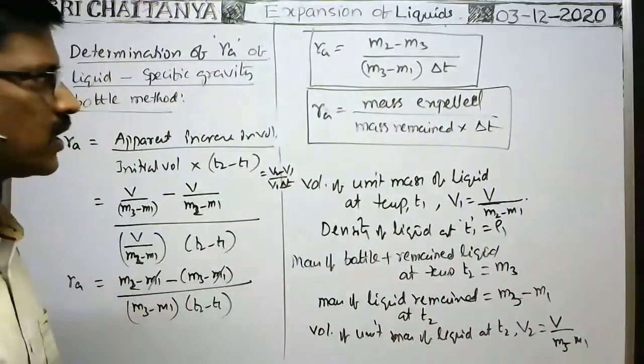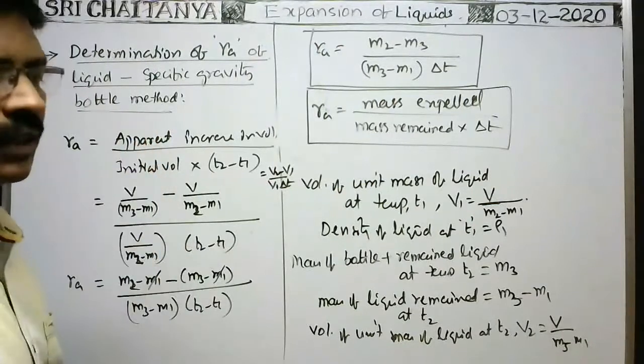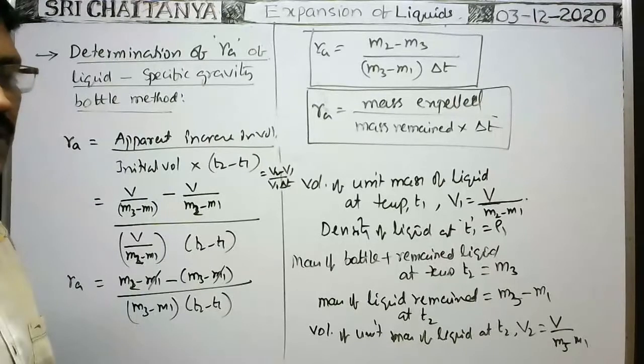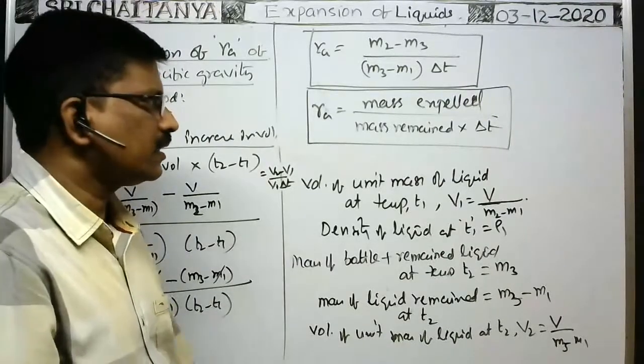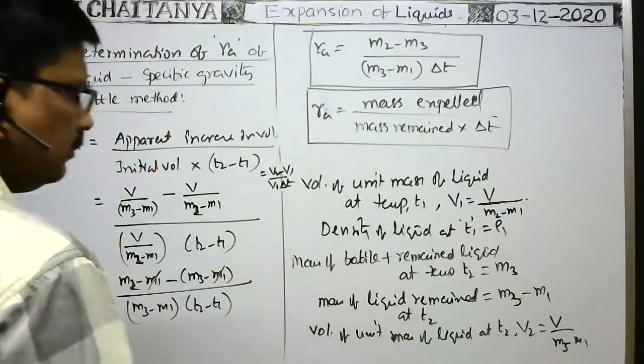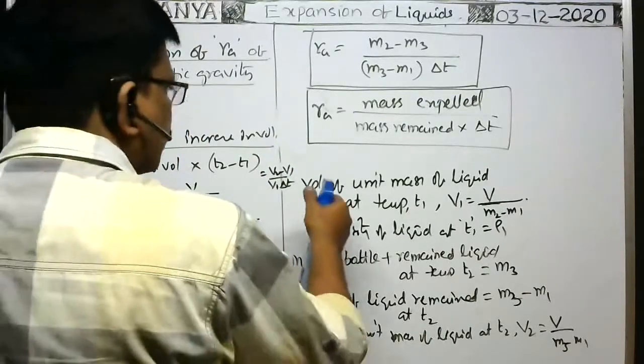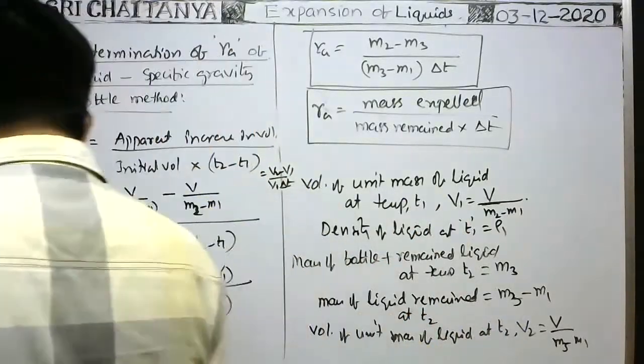coefficient of apparent expansion of the liquid by specific gravity bottle method. Okay, it's very, very important. Number of times, based on this formula, they ask the problems in mains. So very, very important.